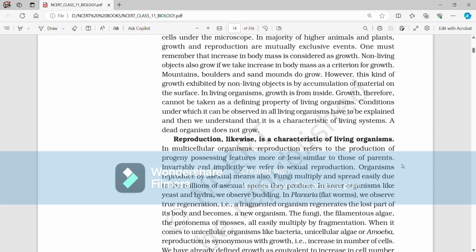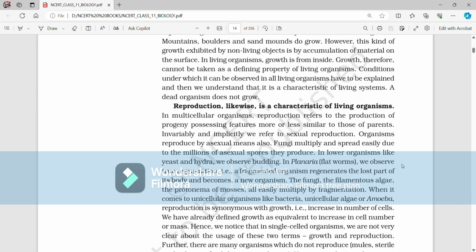Reproduction, likewise, is a characteristic of living organisms. In multicellular organisms, reproduction refers to the production of progeny possessing features more or less similar to those of parents. Invariably and implicitly, we refer to sexual reproduction. Organisms reproduce by asexual means also. Fungi multiply and spread easily due to the millions of spores, asexual spores they produce. In lower organisms like yeast and hydra, we observe budding.